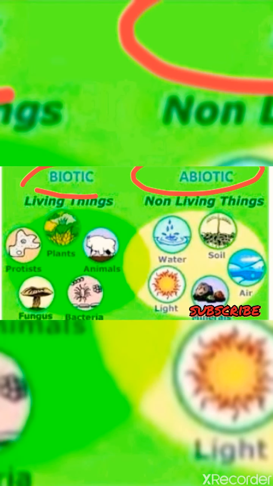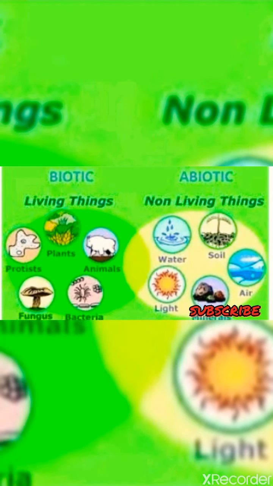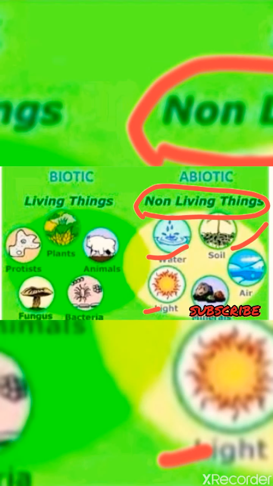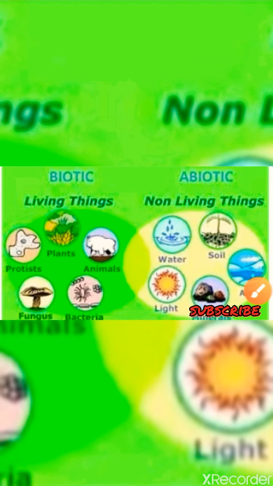If we are talking about the biotic, these are all the living organisms, meaning plants, animals, fungi, bacteria. If we are talking about the abiotic, these are all the non-living things, meaning water, soil, light, air and minerals. I think this is clear to all.